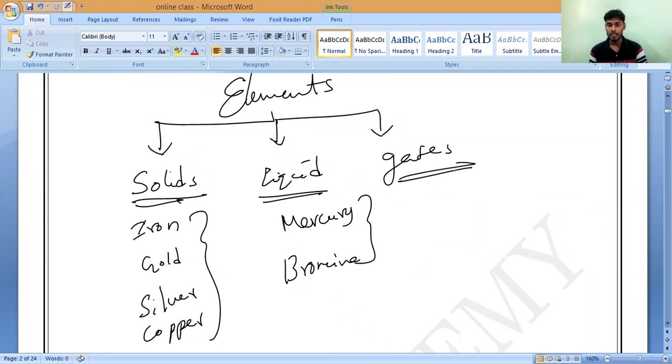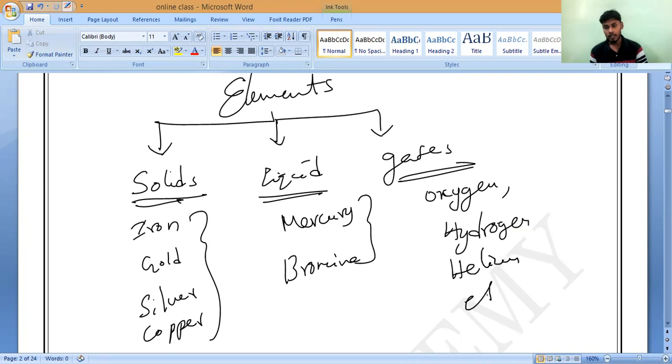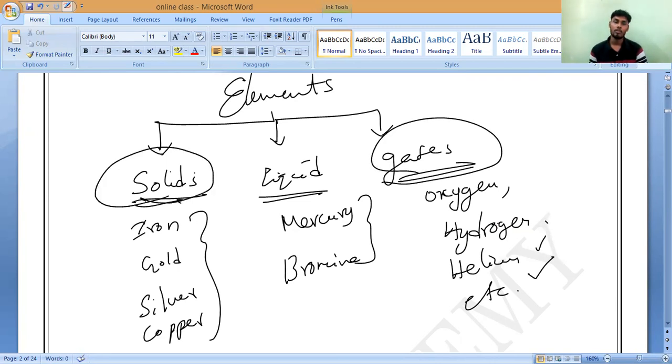And if you take gases, what are they? Nitrogen, oxygen, hydrogen, helium, etcetera. So these we should call gaseous elements. These are called solid elements, these are called liquid elements. Still any doubt here? Please all of you tell me.